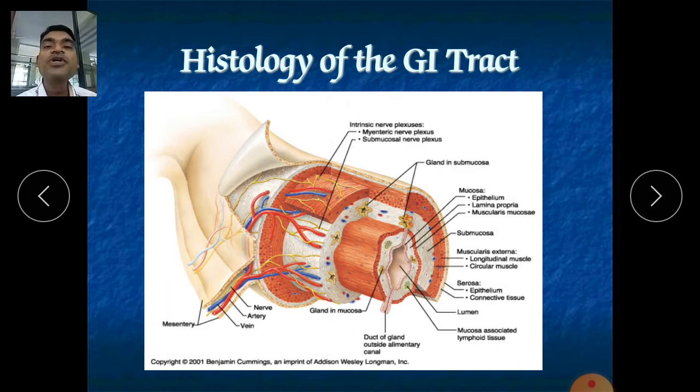It is called motility, as in gastric motility and intestinal motility. Without that motility, without contraction and relaxation, our food can't be propelled to the next position. So for that it is required.